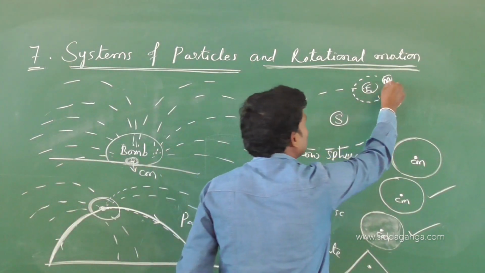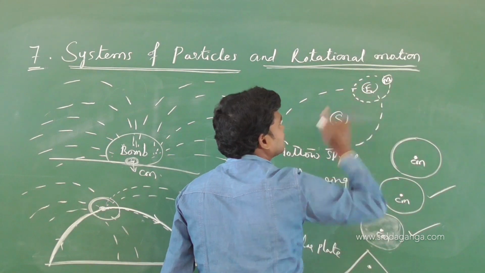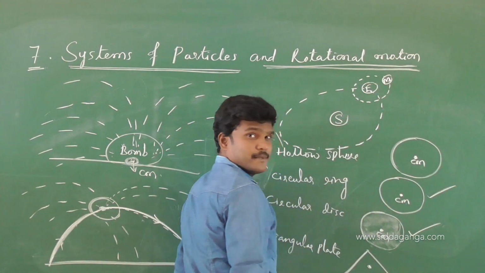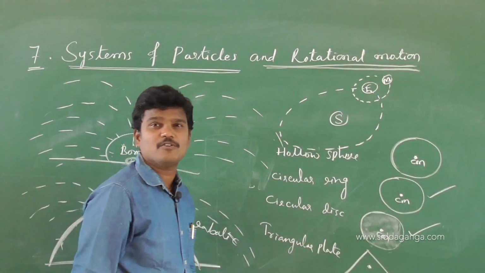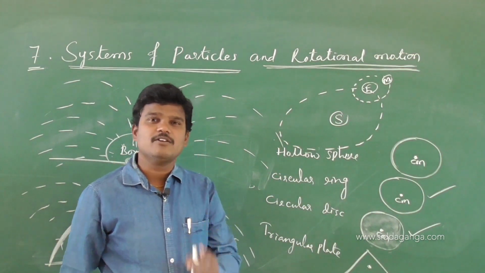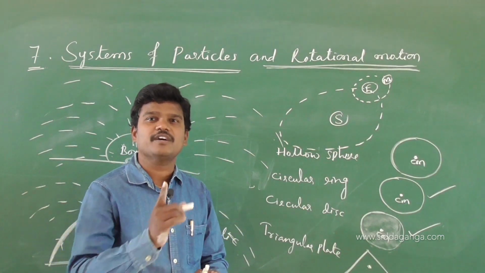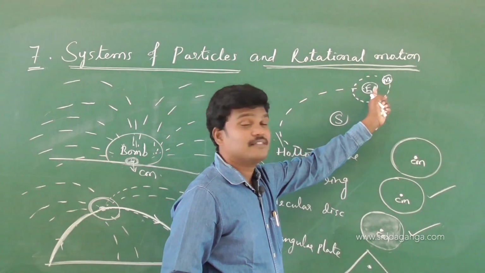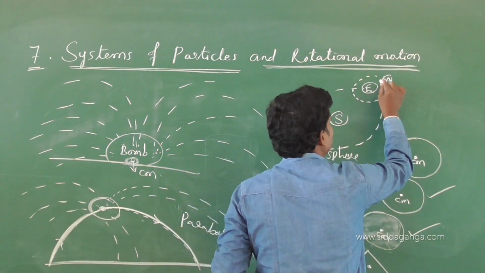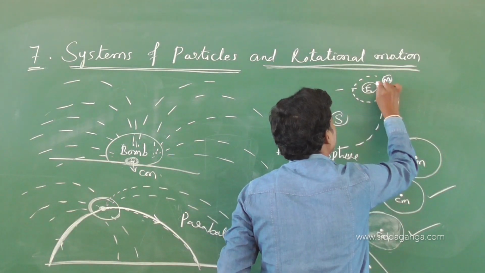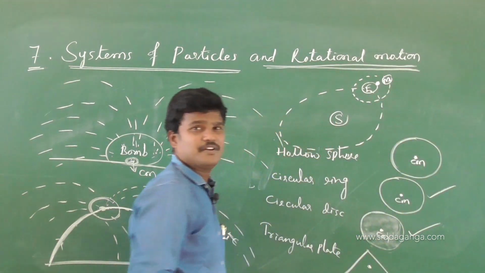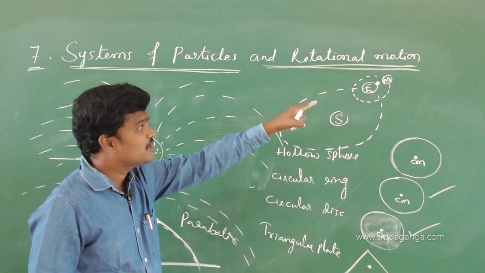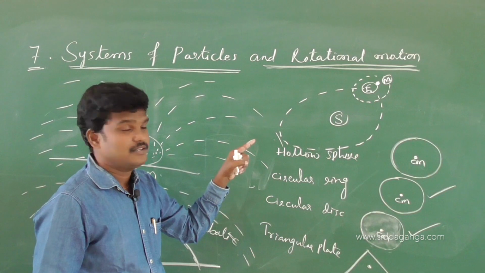So here the Moon revolves around the Earth in a circular path, and see, Earth is a huge body, and from the characteristics of center of mass, it is nearer to the heavier mass. So which one is heavier here? Earth. So the center of mass of these two will be nearer to the heavier mass, nearer to the Earth. Earth is heavier than Moon, so center of mass is nearer to the Earth.